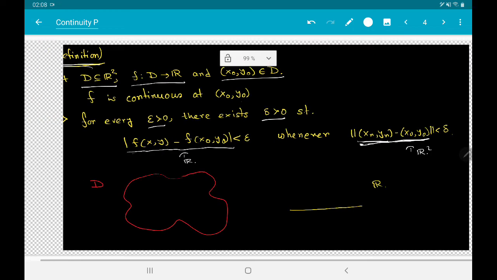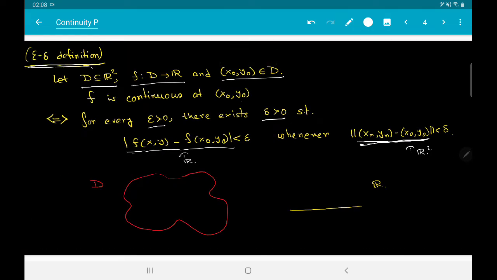Now what do we actually mean when we say all this? Suppose that here is a two-dimensional region D. It is contained inside R2, and suppose that I have R here. Suppose I have a map f from D to R as it is given here, and I choose a point (x0, y0), and I want to test continuity of the function f at this point. This point will be mapped to some point here which we will call f(x0, y0). That is the definition of a function.